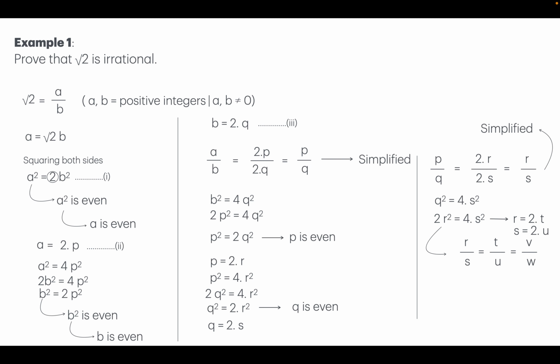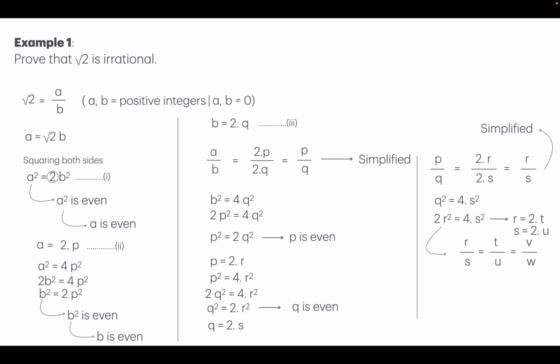That means maybe a over b is not simplified, but as long as these values are integers and you can express them as the product of primes, then if you simplify it, you will always stop somewhere. Its simplification will stop, not like here, which just doesn't stop. It keeps on going forever.